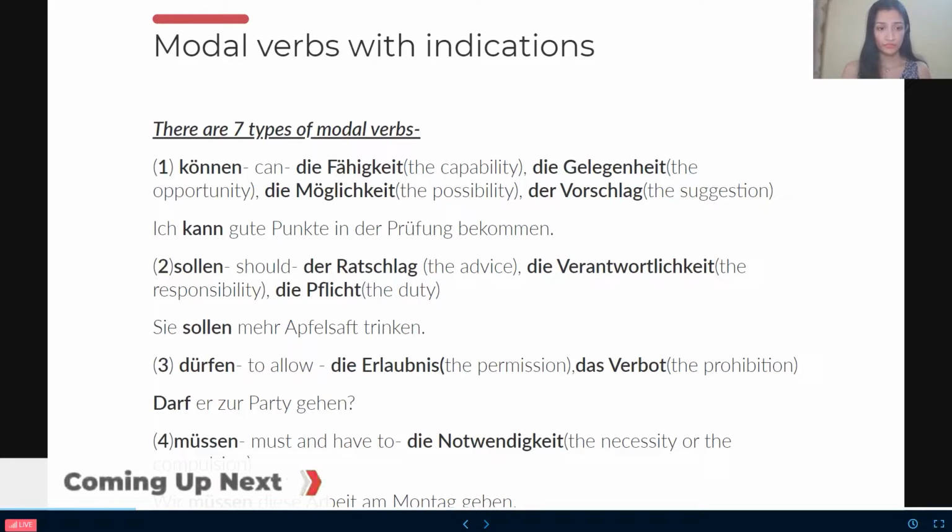Third one, dürfen. Dürfen is to allow, and for this, the indicators we have, as the word suggests, are permission and prohibition. Permission, the allowedness; prohibition, das Verbot. I mean whether you are allowed or you are not allowed.